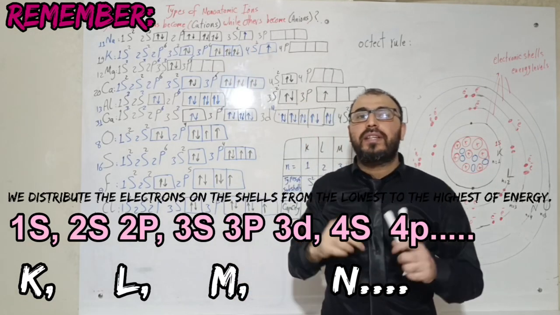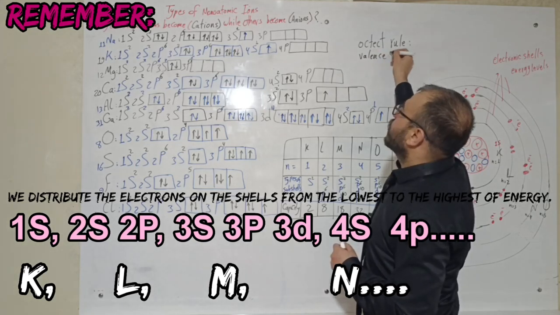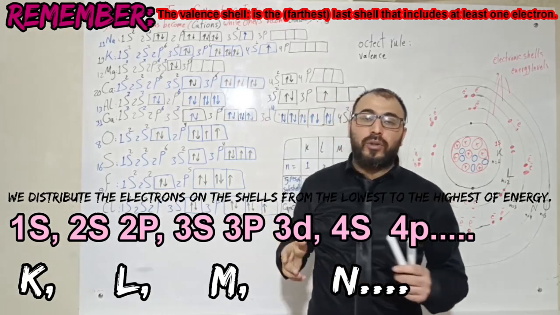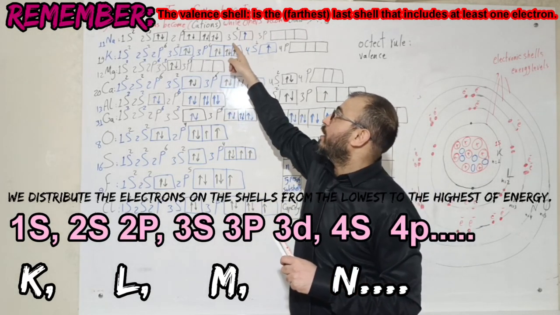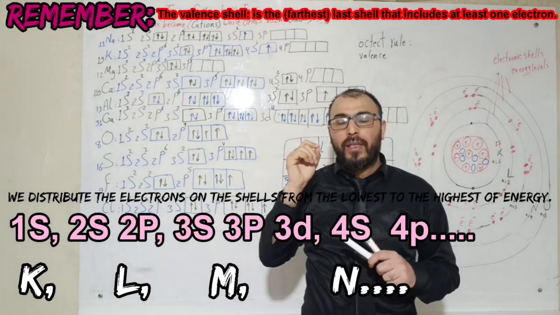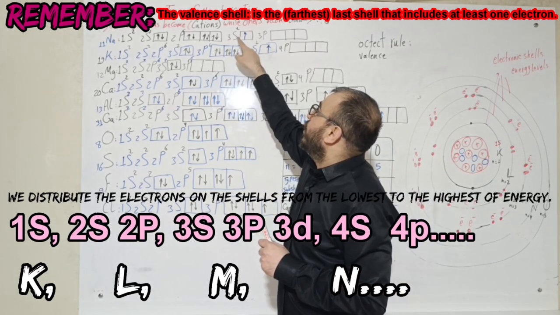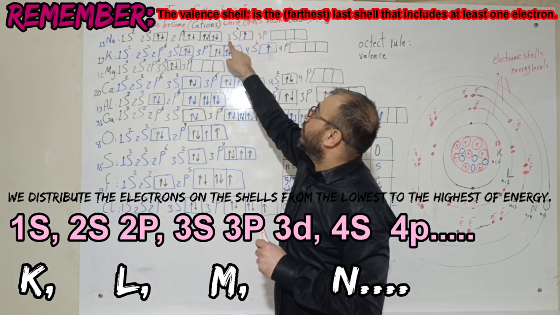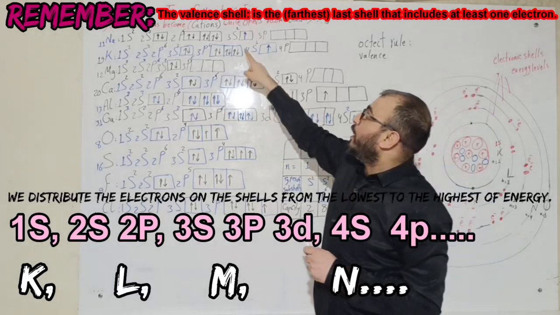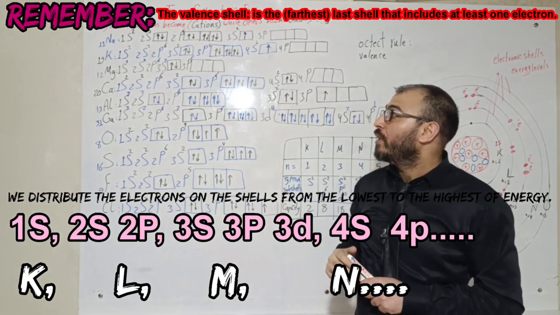Now, my friend, what is the valence shell of sodium? Well, the valence shell is the third shell. According to the definition, the valence shell is the last shell of the atom that is filled with at least one electron. This here is the last shell, number 3, which is K, L, M. And how many electrons can you find in the last shell? We have only one electron.